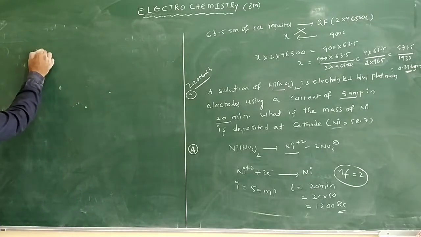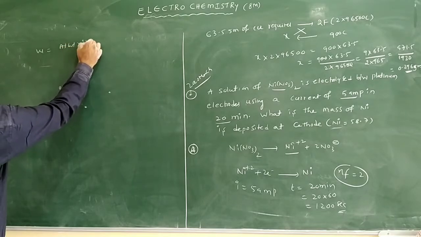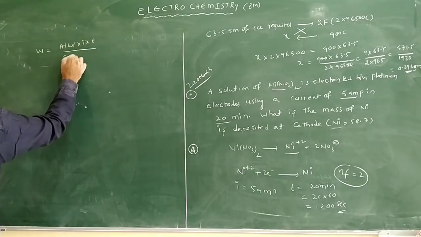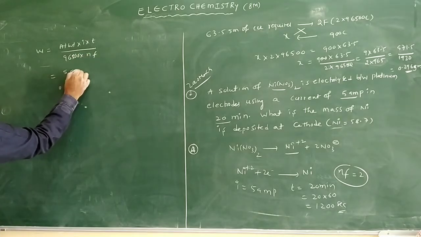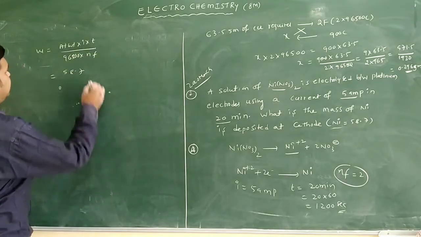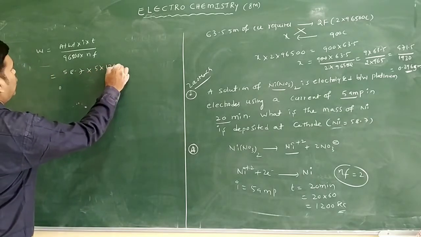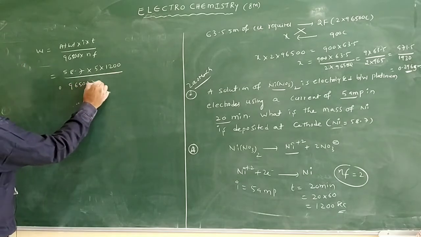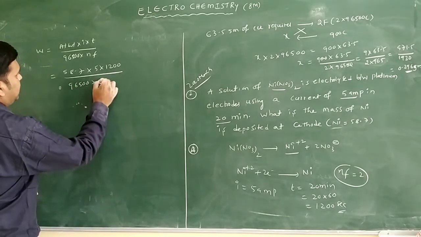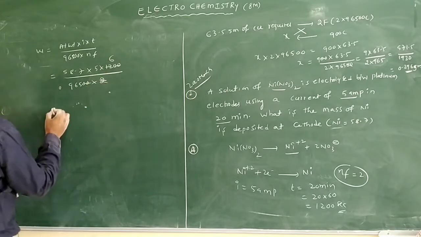You will see here weight is equal to atomic weight into I into T by 96500 into n factor. The atomic weight of nickel is given, 58.7 into current 5 ampere into time 1200 seconds by 96500 into n factor, which is 2. Here 0 cancels. Here 2 cancels 6 times only.